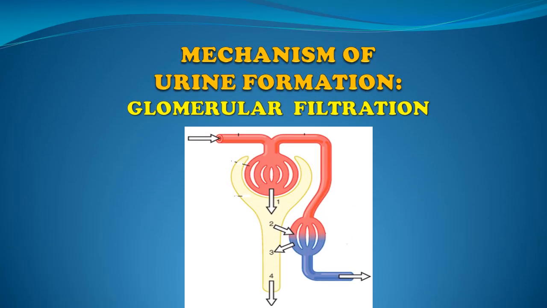So from now, for the next few lectures, I will tell you about the most important aspect of renal physiology, that is the mechanism of formation of the urine. Now there are various steps in the process of urine formation, of which the primary and first step is glomerular filtration, that I will tell you in detail in this session.